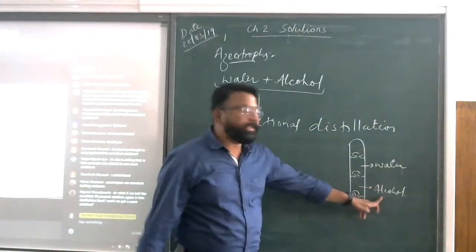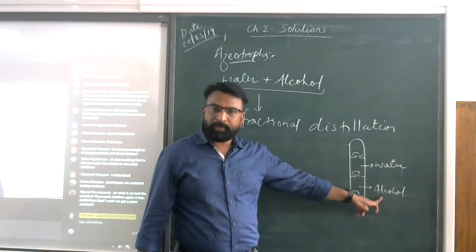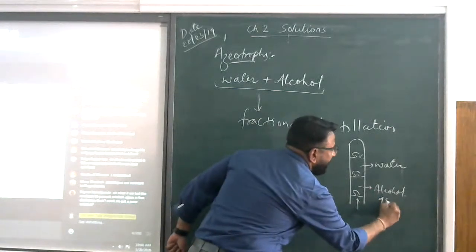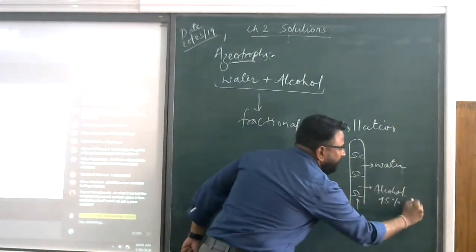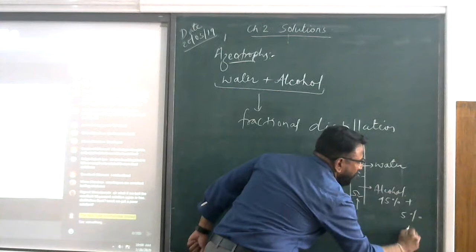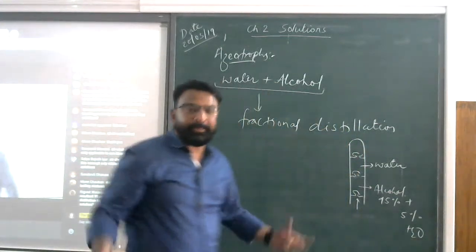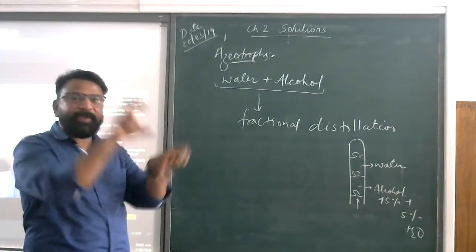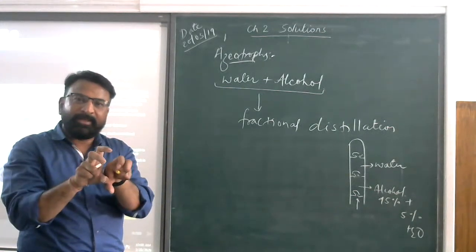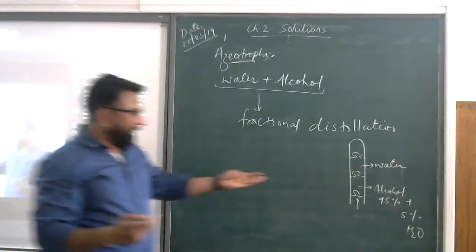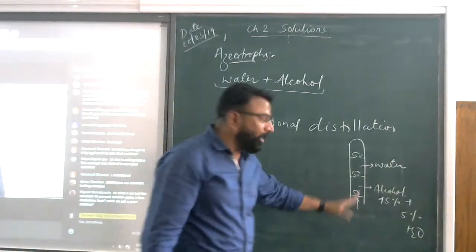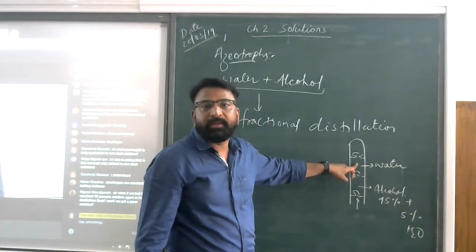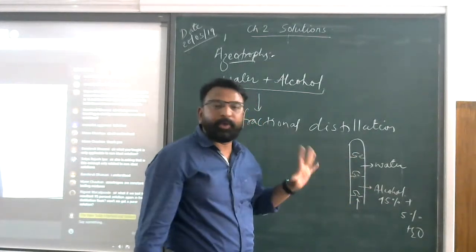So we expected that alcohol should be 100% pure. But I told you that it is 95%, and 5% of water is there in it. That means both are boiled together and both get separated in a 95 to 5% ratio. Although when you boil them together, that should give 100% alcohol here and 100% water here. Then 100% purity should be there.